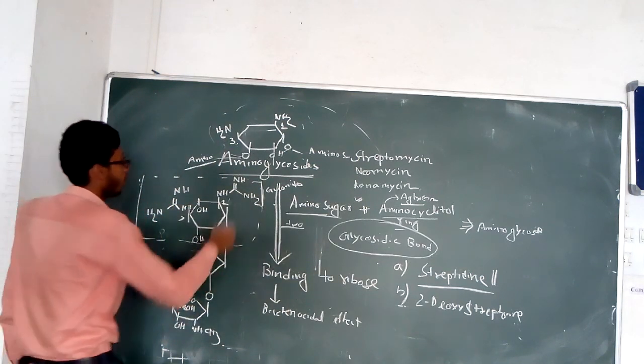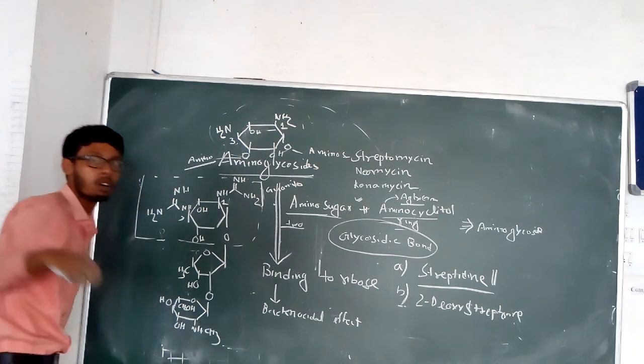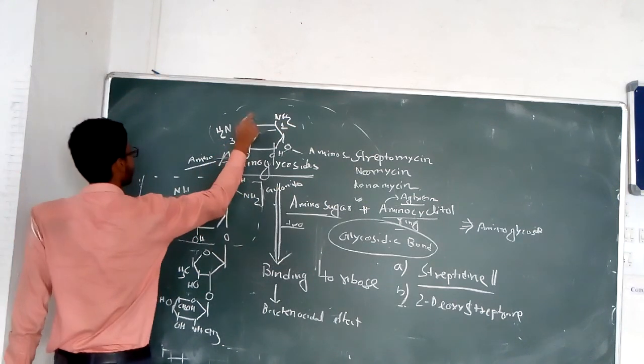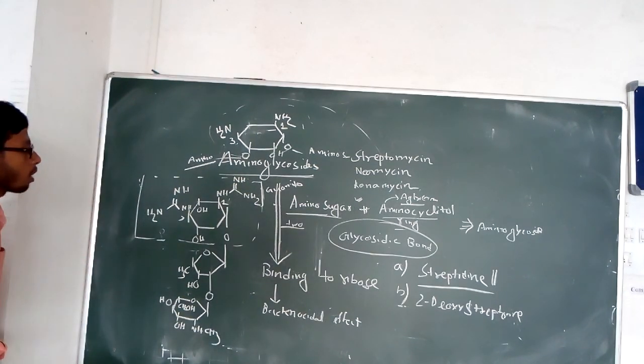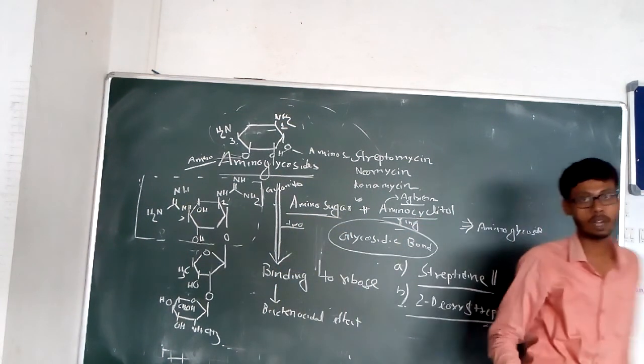At the 2 position there is no oxygen or hydroxy group present, so hydrogenation occurs at that position. This structure is known as 2-deoxystreptamine, and this aglycone part is available in